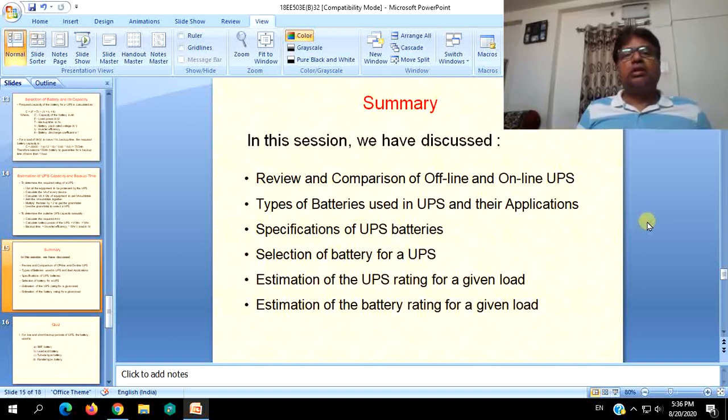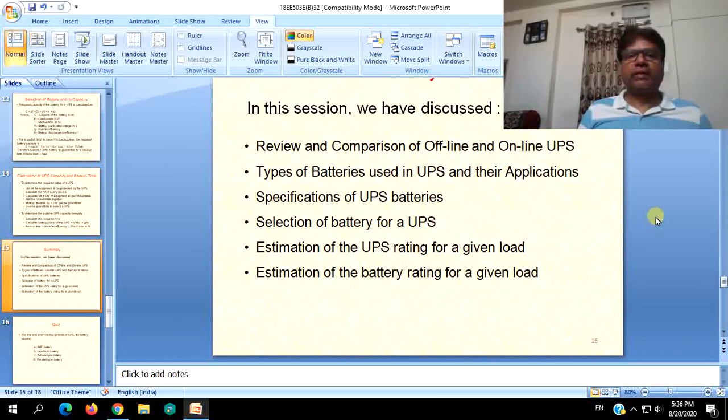So that is the previous topic, offline and online UPS. Then types of batteries for UPS, specifications, estimation of UPS rating for a given load, and estimation of battery rating for a given load also.